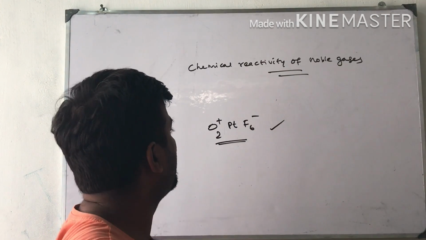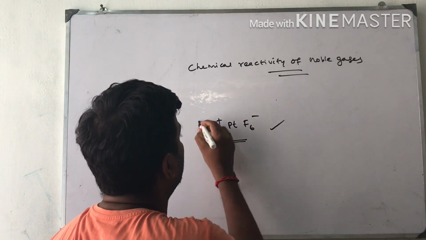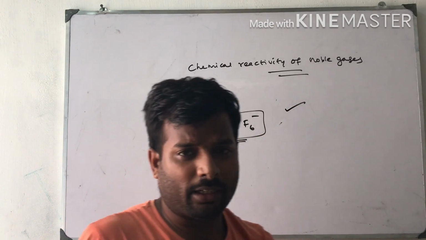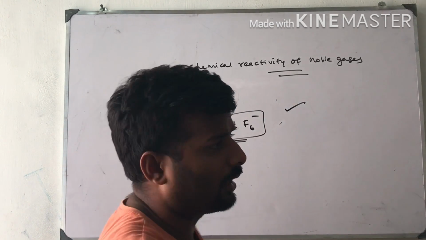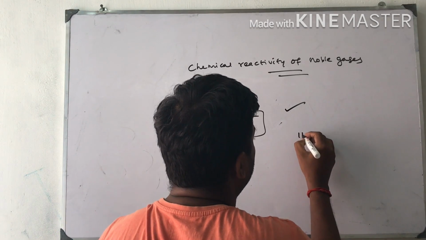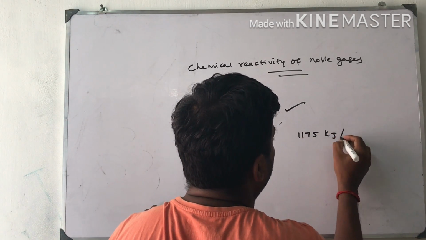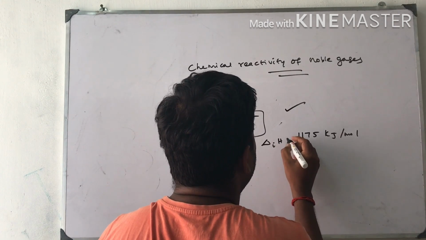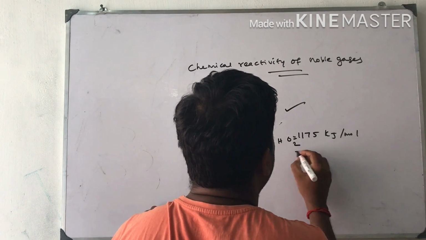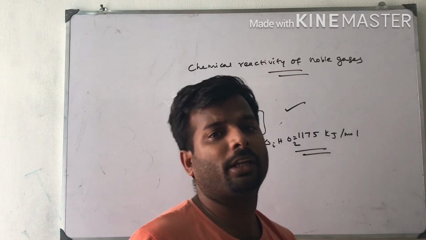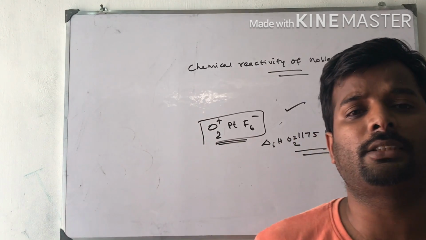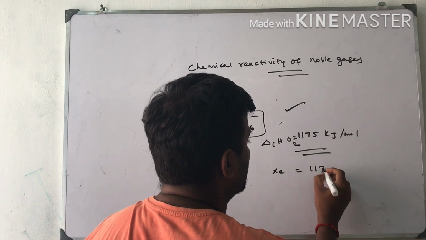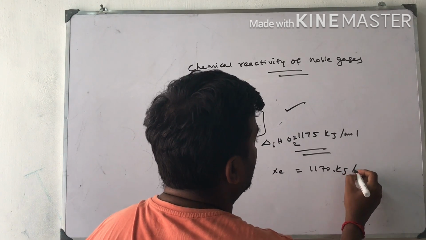I told you that he prepared a red compound called O2+PtF6-. He then realized that the first ionization enthalpy of molecular oxygen is 1175 kilojoules per mole. It is almost identical to the first ionization enthalpy of xenon, which is 1170 kilojoules per mole.